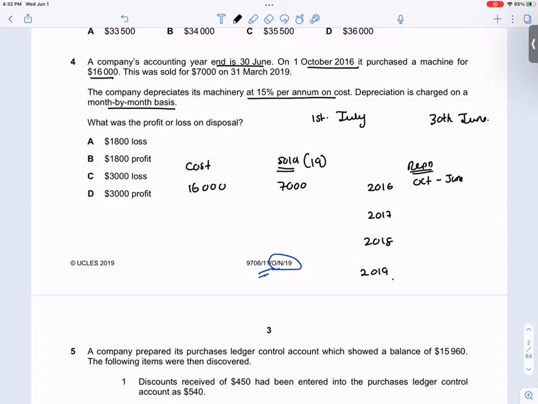So 9 months on 16,000, one year being 15%. So depreciation for 2016 is 1,800. 2017 full year, 2018 full year.